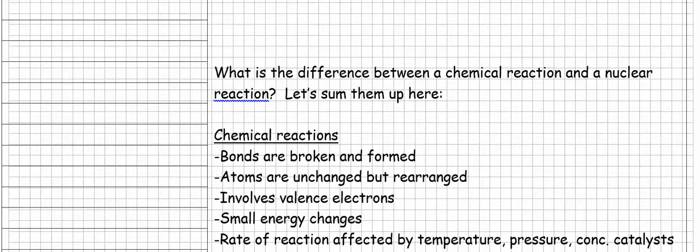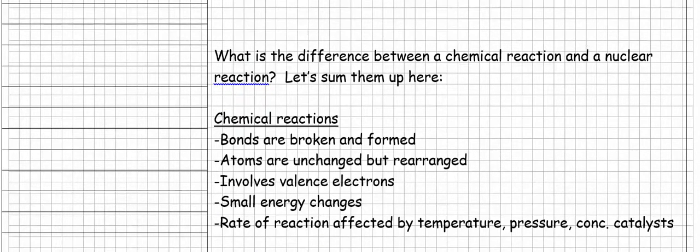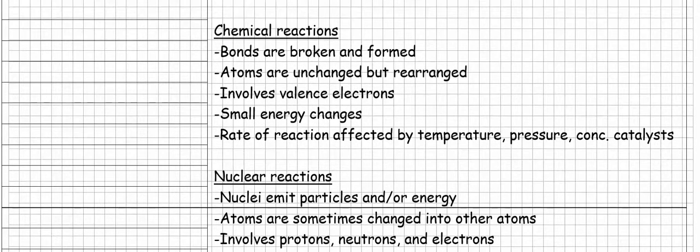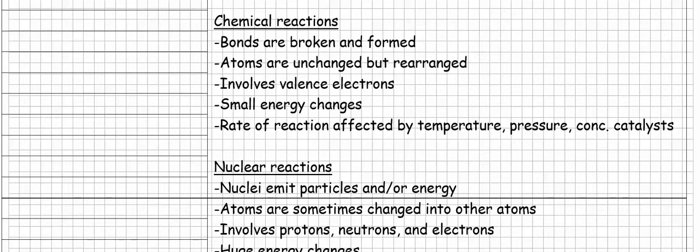So what's the difference between a chemical reaction and a nuclear reaction? Well, let's sum it up. Chemical reactions are reactions in which bonds are broken and formed. We've talked extensively now about normal chemical reactions. What happens in a chemical reaction is that some bonds are broken, some bonds are formed, transitioning from reactants to products.